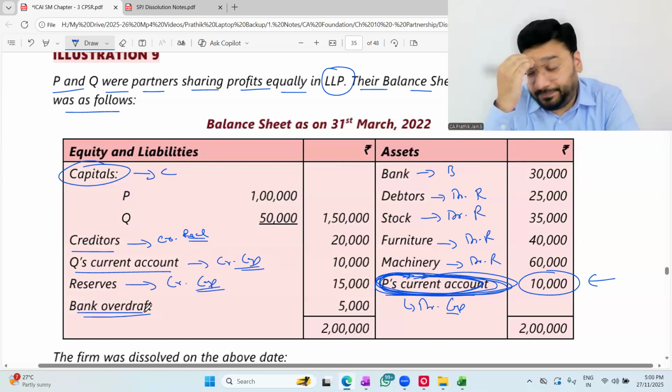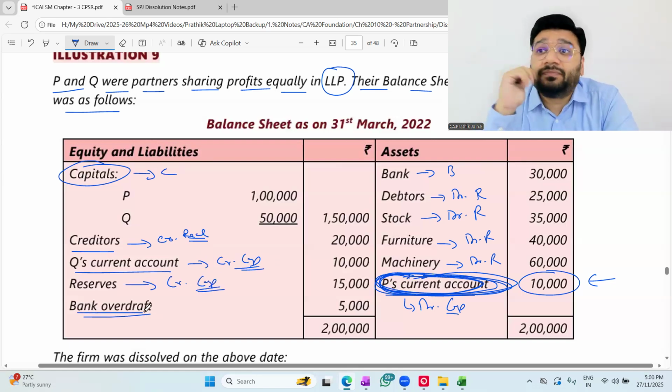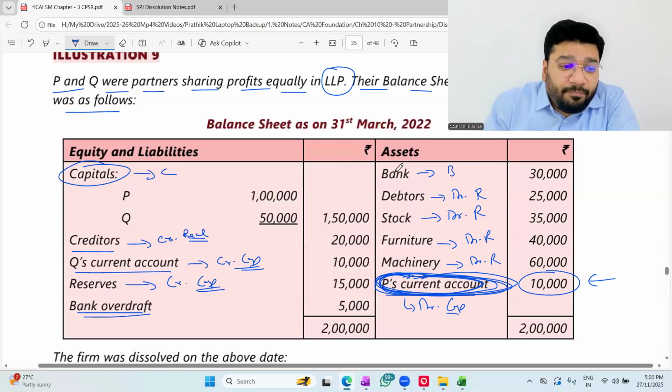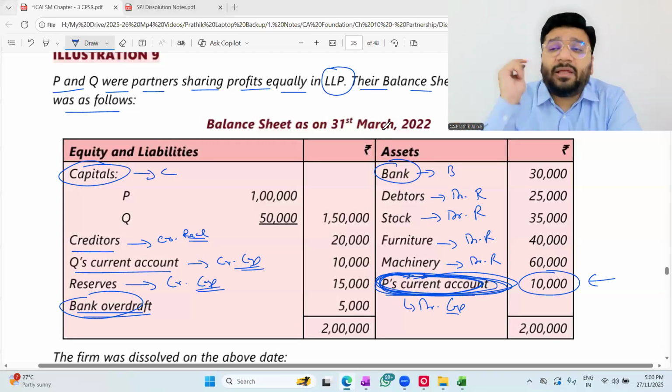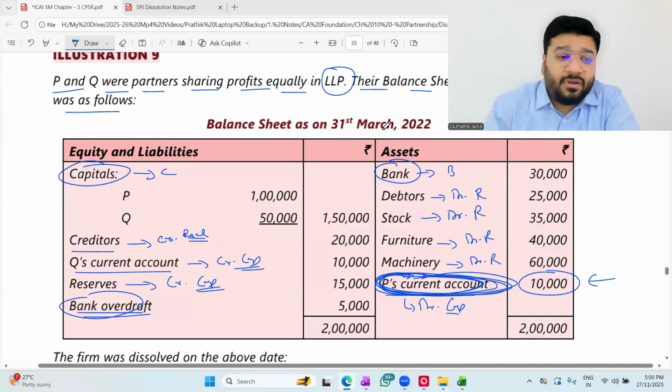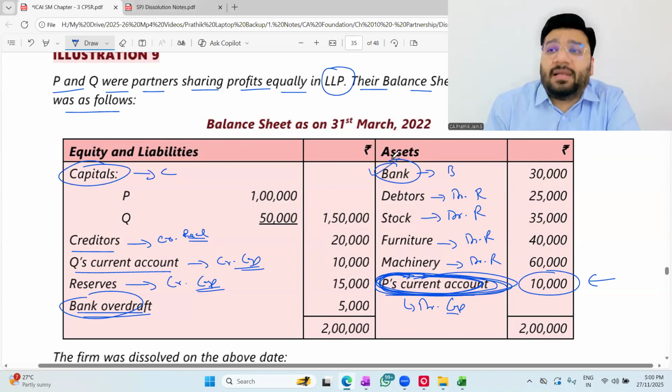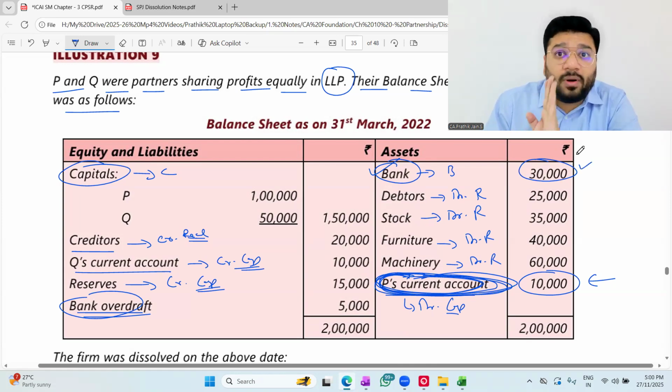Bank overdraft. Now listen to me very carefully. In some questions, they'll give you bank separately, bank OD separately. This means this particular entity has two bank accounts. One is a normal current account balance, an account in which however much you deposit, that is the maximum amount you can withdraw. So if I deposit 30,000 into a normal current account with no overdraft facility, how much can I withdraw maximum?